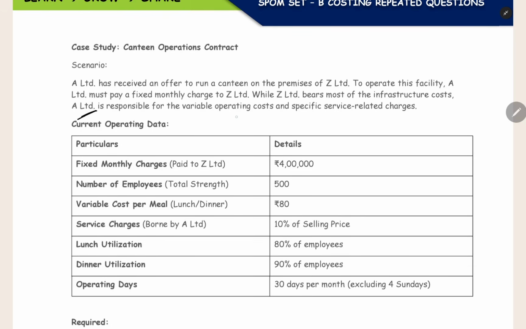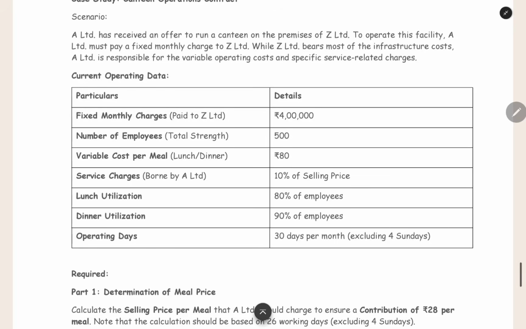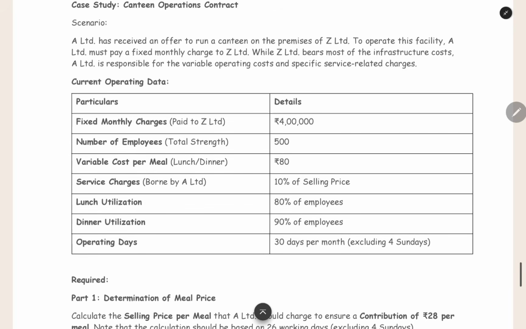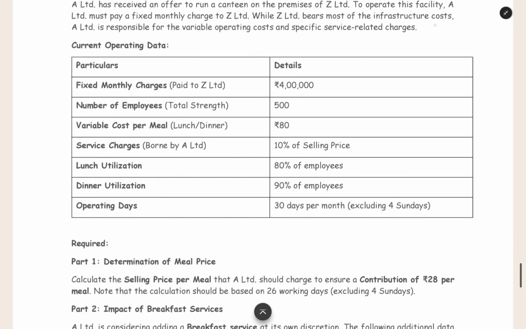A Limited is responsible for the variable cost and specific charges. So specific charge and variable cost alone A Limited should pay, as the person who is going to run the canteen. They are giving some operating data. Fixed monthly charges paid to Z Limited is 4 lakh rupees. Number of employees working in the factory is 500. Variable cost per meal: you are going to prepare the meal and then give it to the factory worker. 80 rupees is the cost per meal.